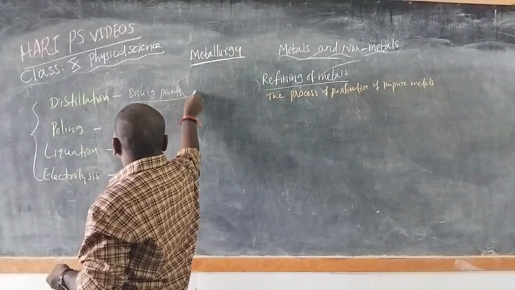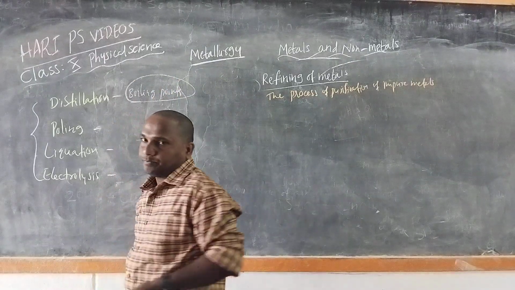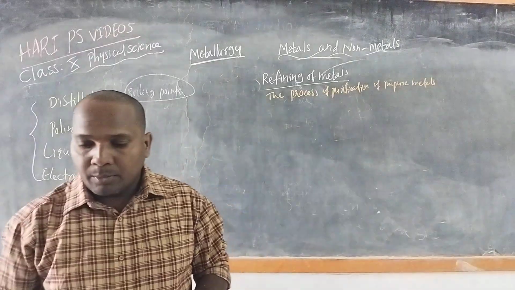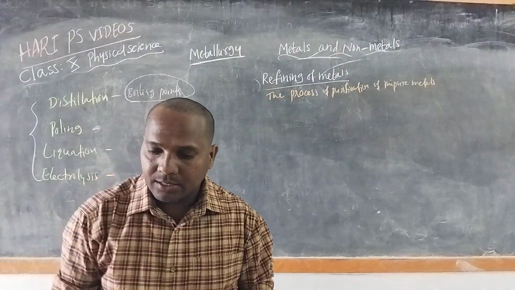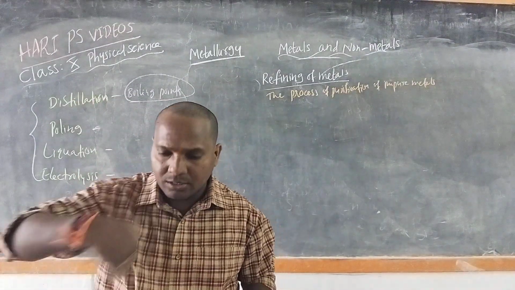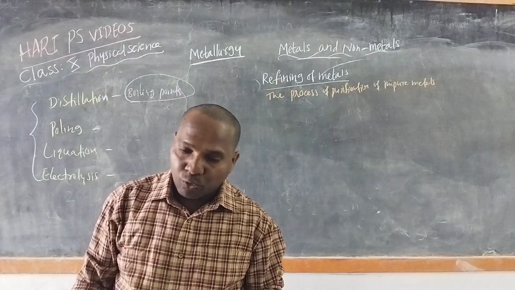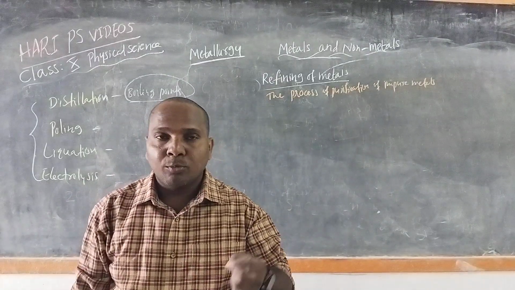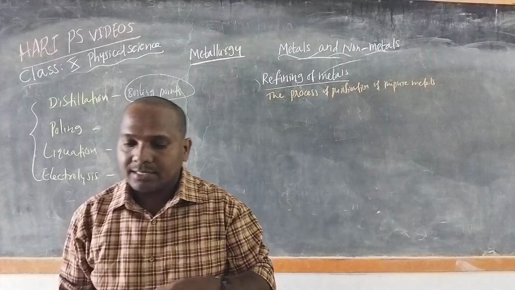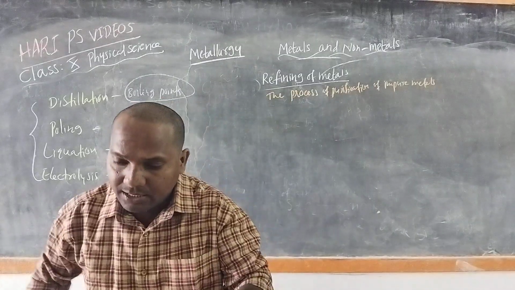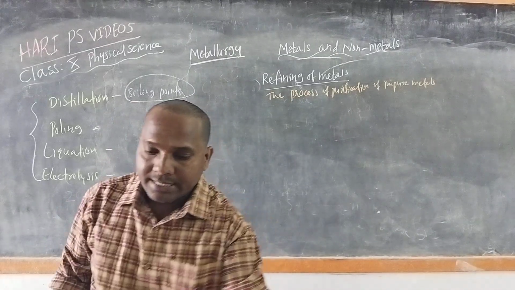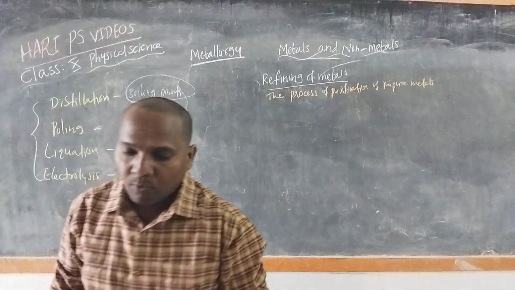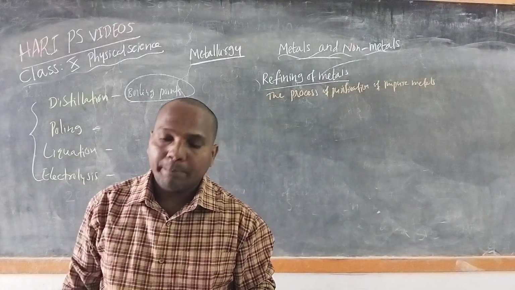Then poling. The molten metal is stirred with logs of green wood. The impurities are removed either as gases or they get oxidized and form slag, scum over the surface of the molten metal.